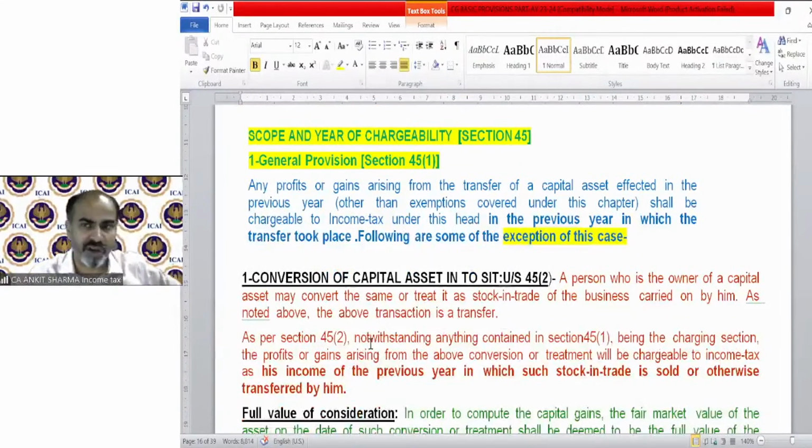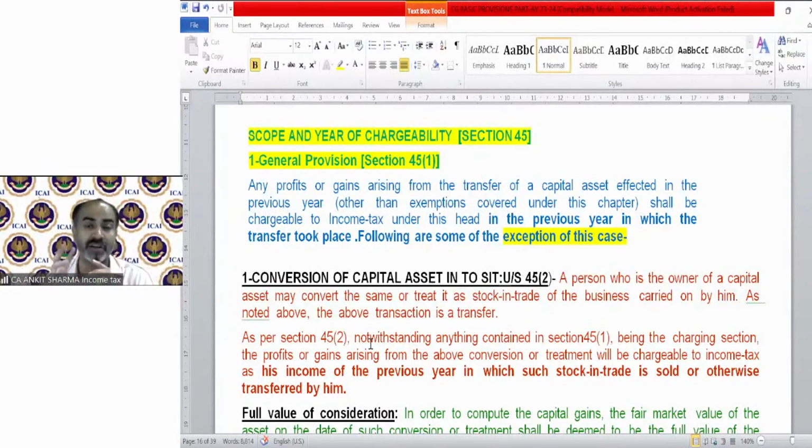The general provision under capital gain, Section 45, says that if there is a capital asset and if there is a transfer, then the capital gain will be chargeable in the year in which the transfer took place. For example, if I sell my asset in this year, capital gain will be charged in this year.